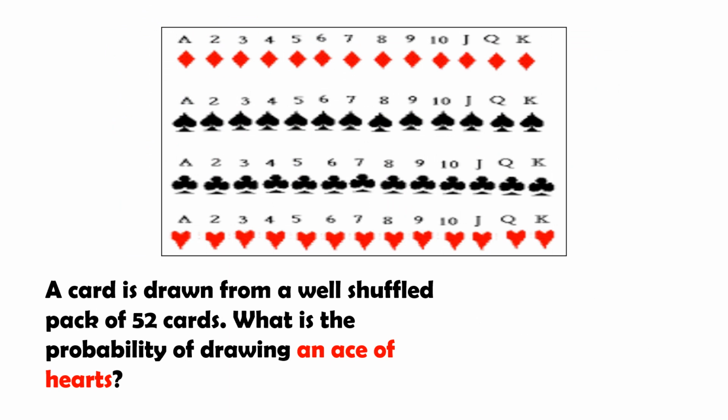A card is drawn from a well-shuffled pack of 52 cards. What is the probability of drawing an ace of hearts? So, ilan ba ang ace of hearts dito? Ito lang naman. So, answer, 1 out of 52 or 1/52.